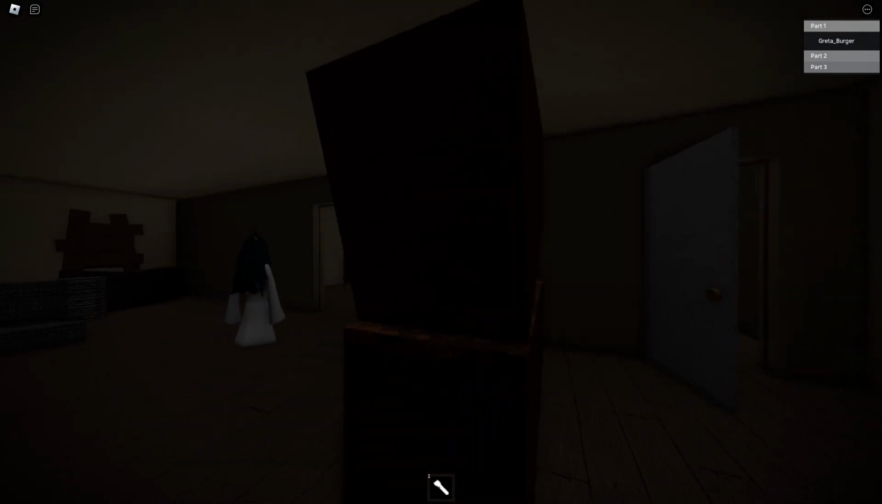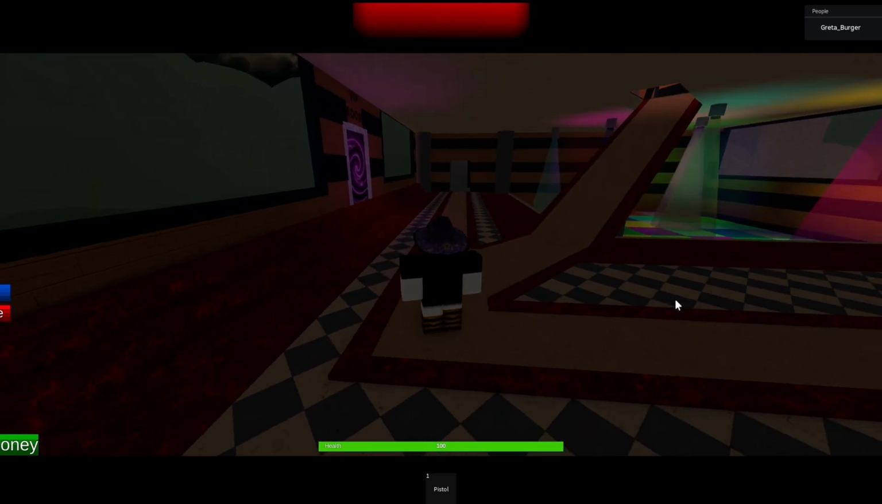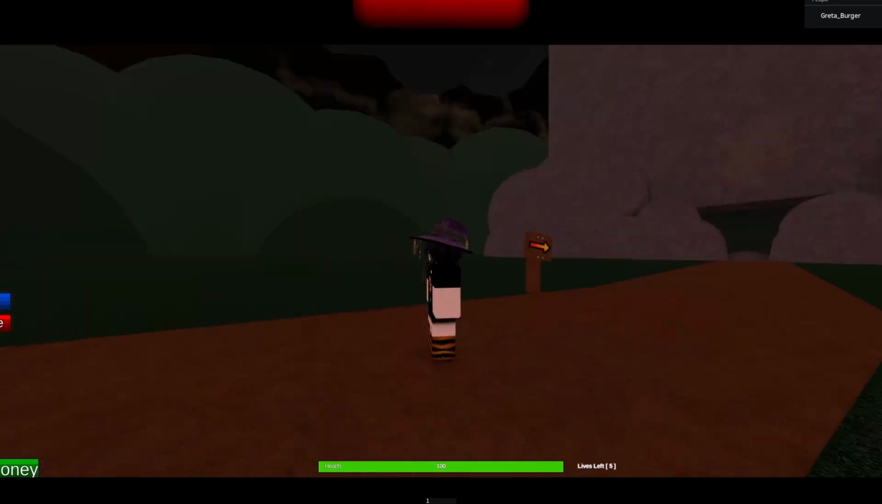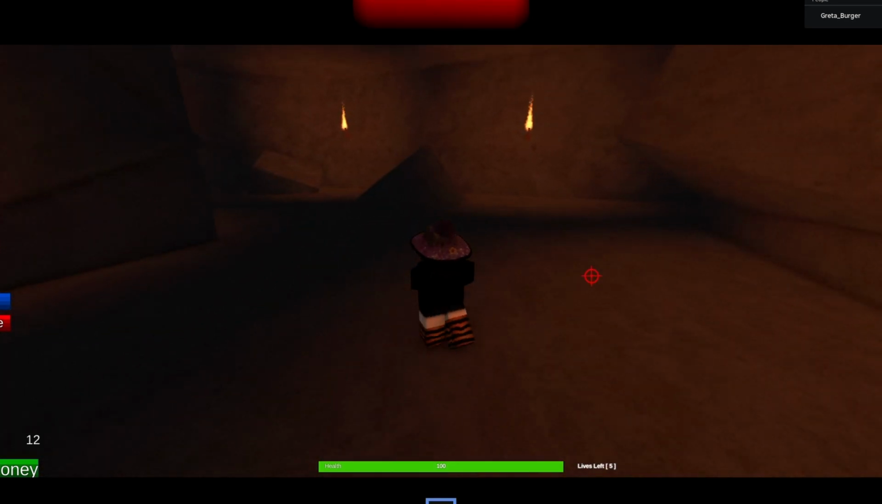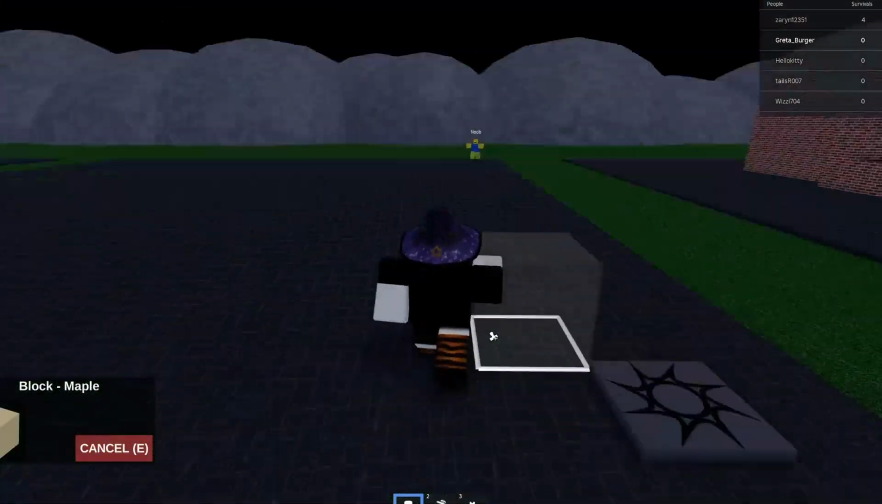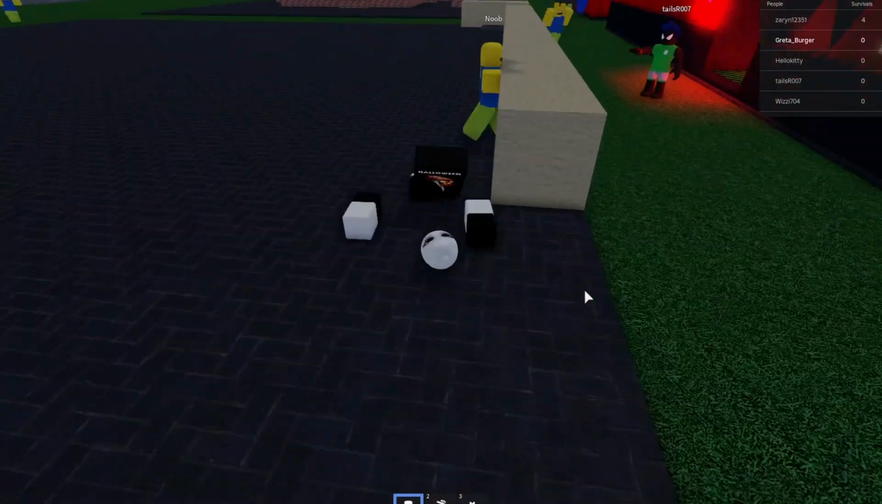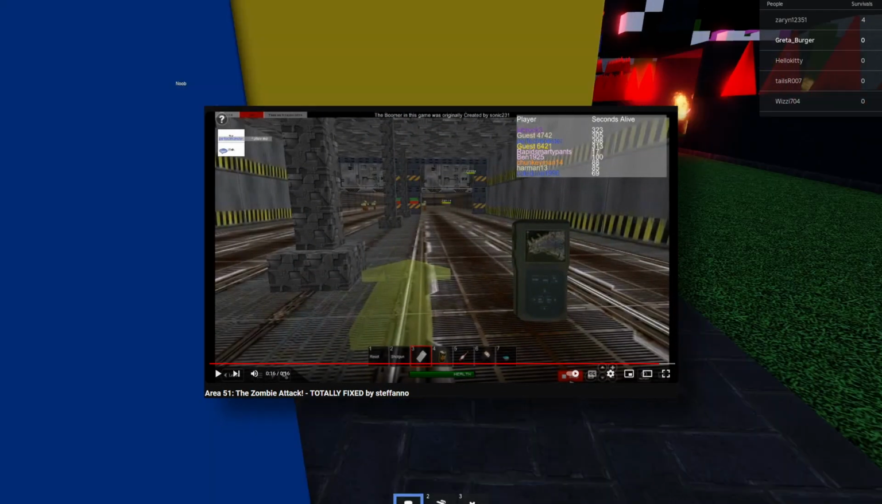Survival horror was also improving, with users introducing zombie survival games like Zombie Tower, where you fight zombies in a high tower, earning money and progressing through the game. Build to Survive the Zombies from 2011 combined the survival and build to survive mechanics. In the same year, someone even created Area 51 with zombies attacking the player.